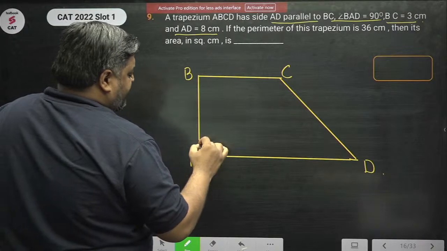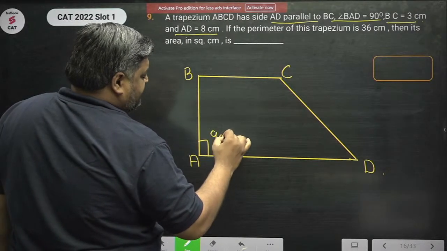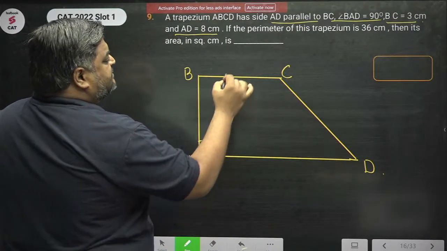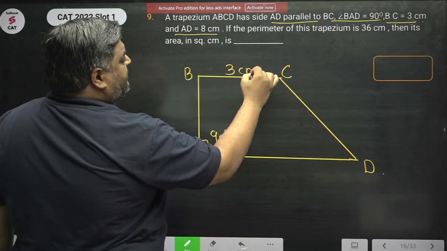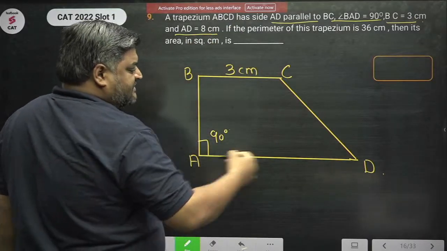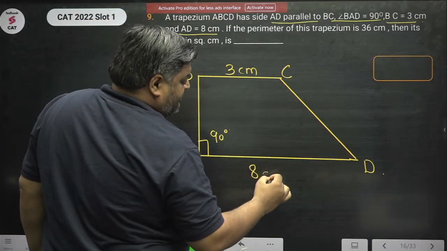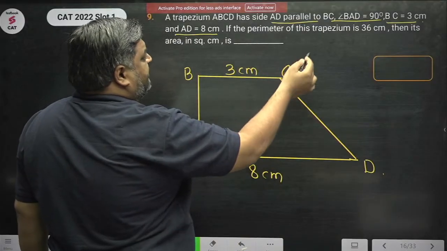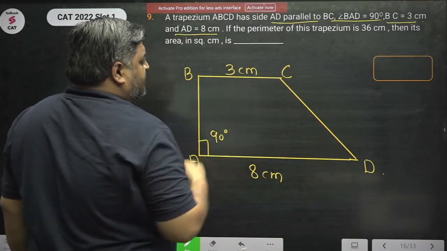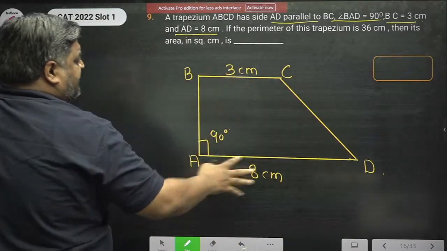Angle BAD is 90, this angle is 90 degrees, BC is 3 centimeters, AD is 8 centimeters. The perimeter of the trapezium is 36. So the length of all the 4 sides is 36.